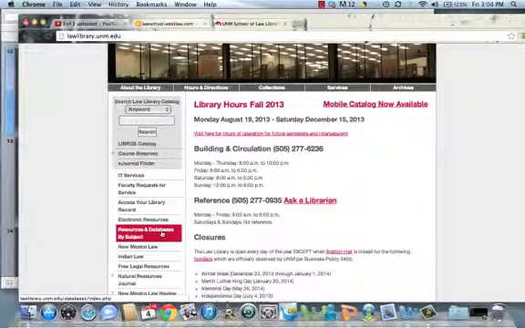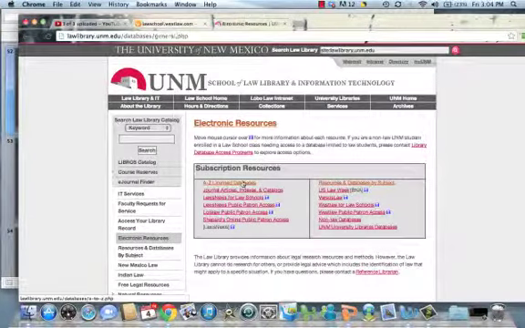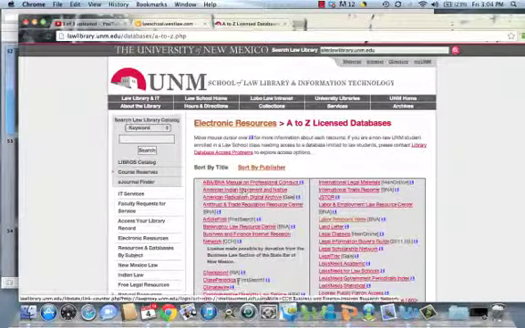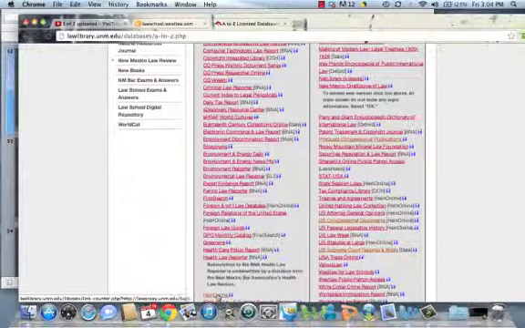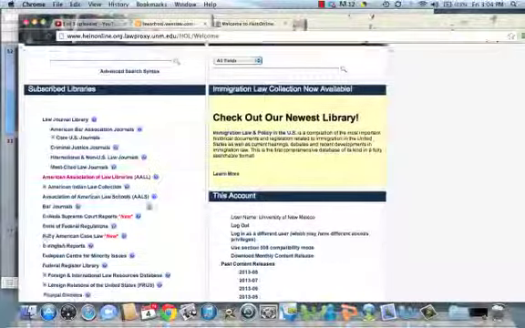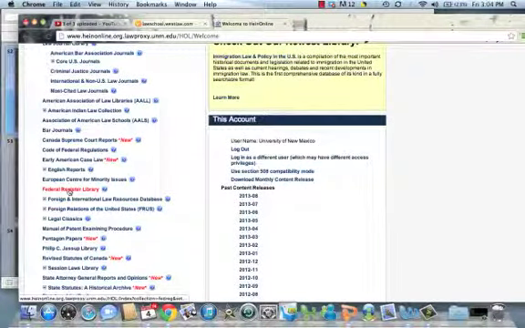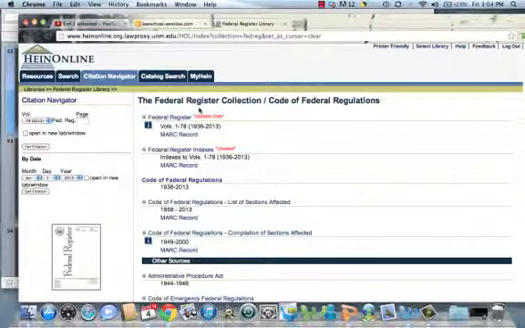Let's go to Hein Online, as Hein has some of this, and Hein Online is pretty great in navigating this stuff. In the Hein Library, you can navigate, as you see on the left-hand side, middle of the page, to the Federal Register Library. Not only does the Federal Register collection have the Federal Register updated daily, as well as Federal Register indexes updated daily, it has the Code of Federal Regulations, as you see in the middle of the page, as well as lists of sections affected.